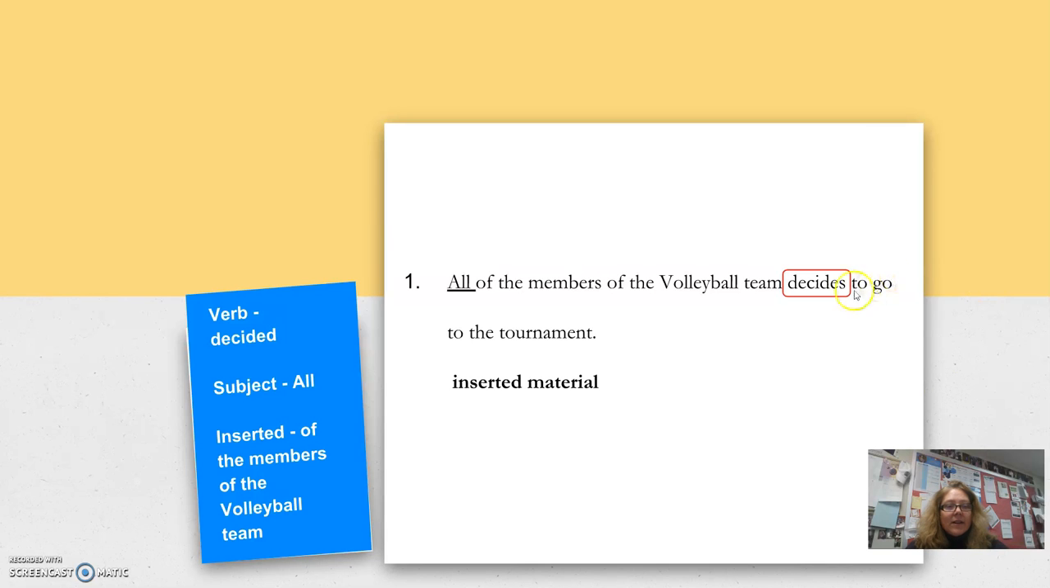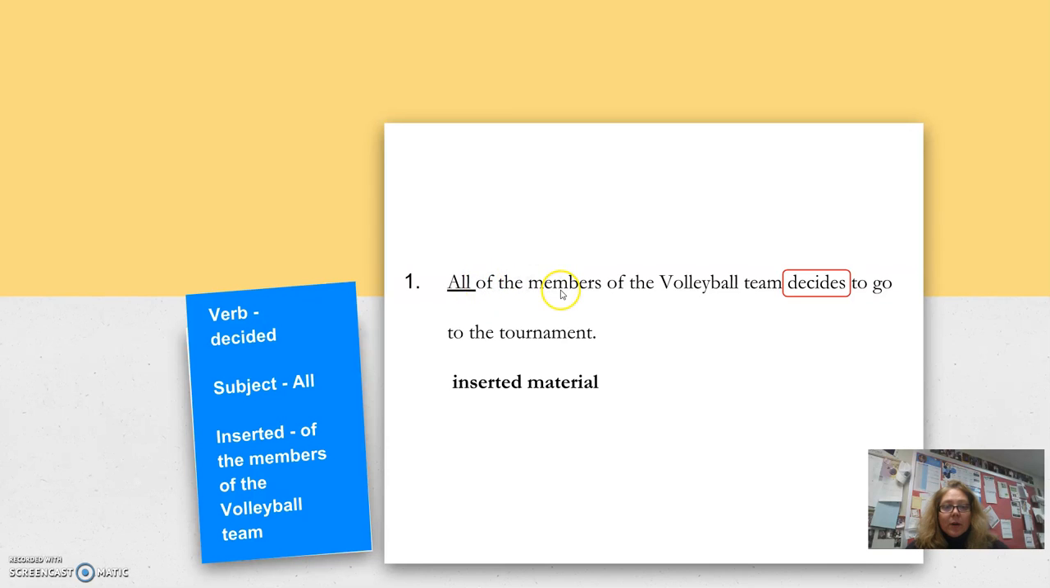The first thing I did here is I circled the word decides. That's the action in the sentence. Sometimes the verbs can be am, is, are, was, were, those linking verbs as well. But in this sentence, we have this action of decides. Then you need to find the subject. Ask yourself who or what decides. Well, that would be all.